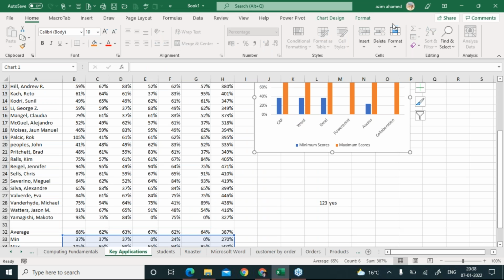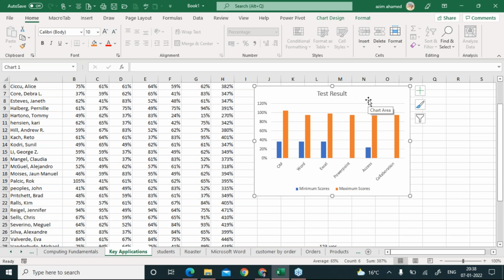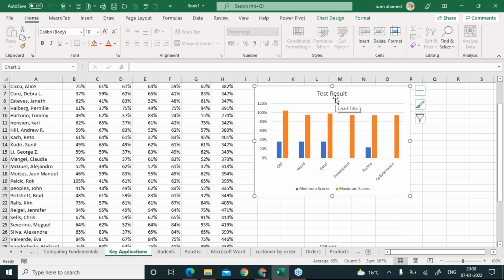Let me minimize this screen, go to the webinar, and you can just scroll down and look. Look, everybody, this is your chart, test results. And now it says add cells B32 to G32 to the test results chart. Now the question is: how can we add another range into the existing chart?